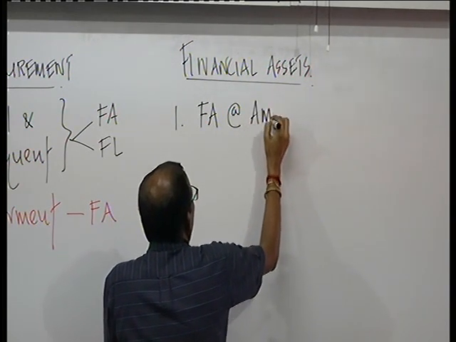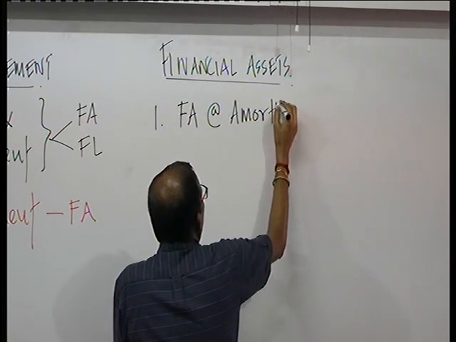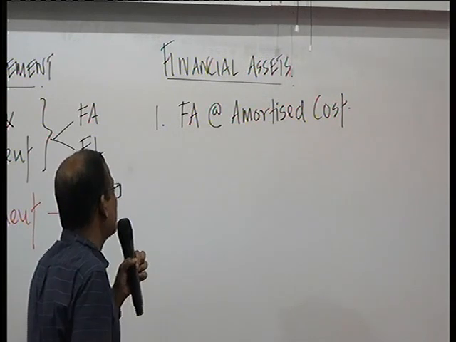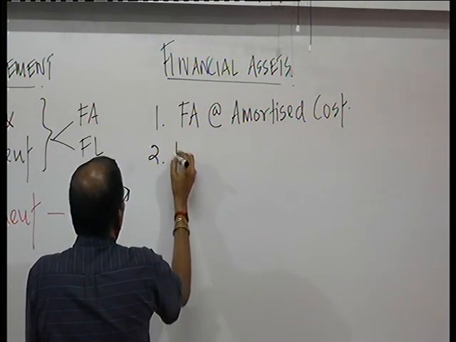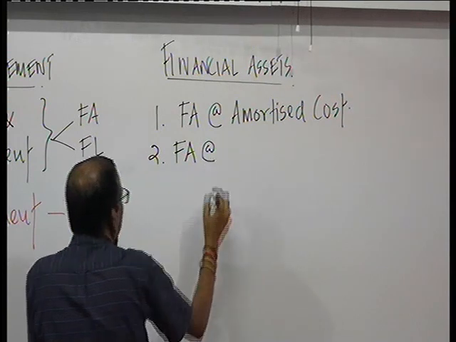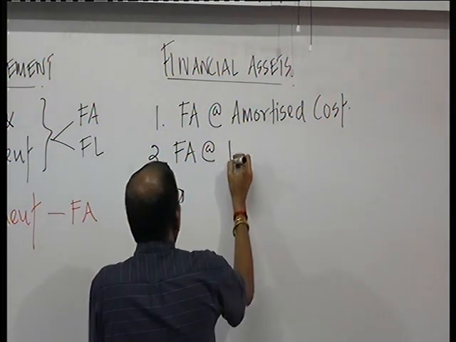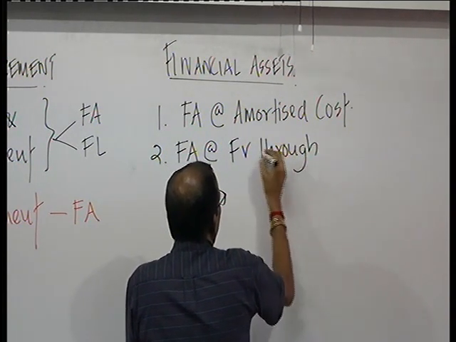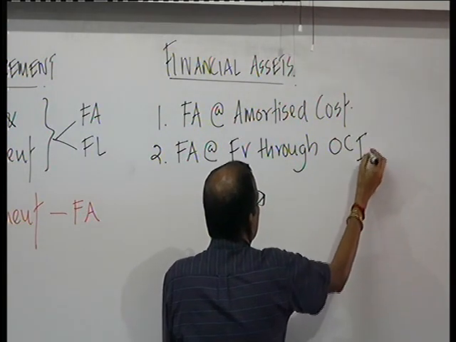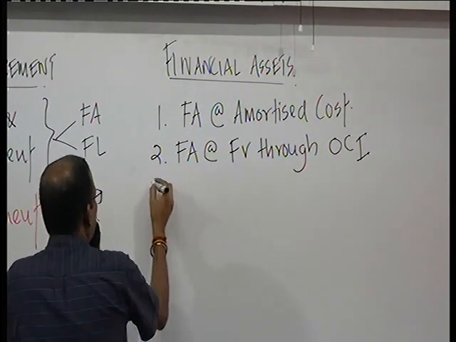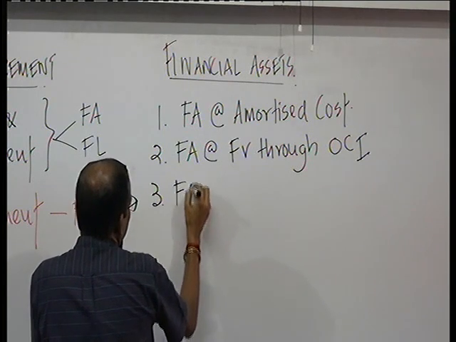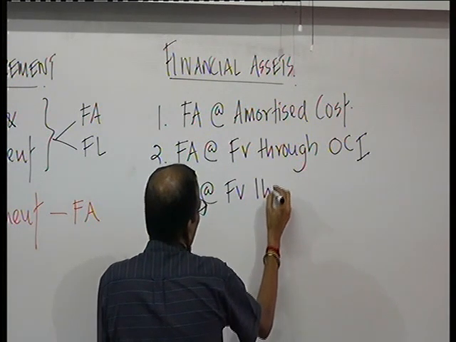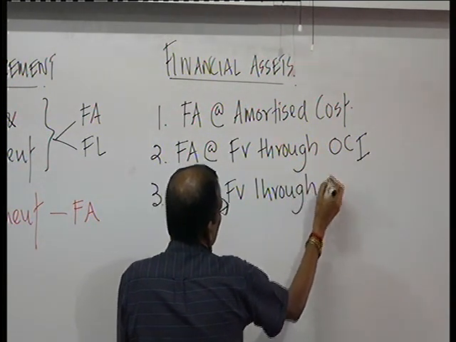I just put it as this: number one, financial assets at amortized cost. Number two, financial assets at fair value through other comprehensive income. And third category, financial assets at fair value through P&L.